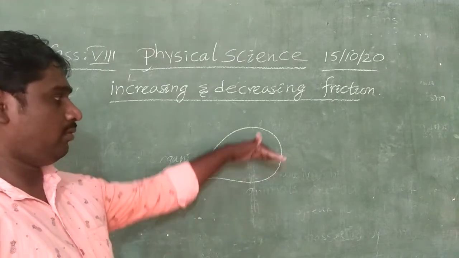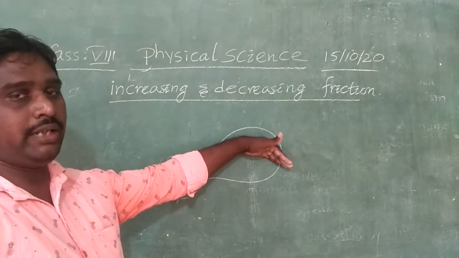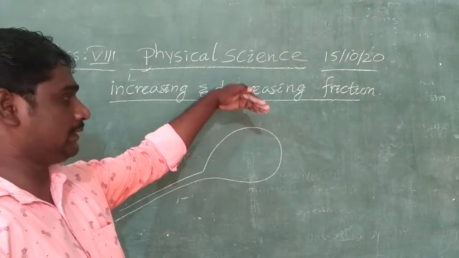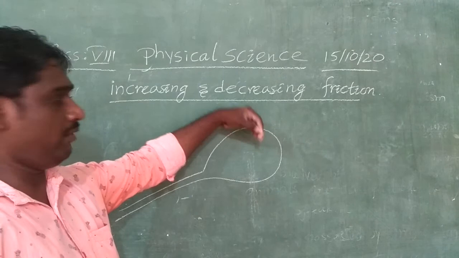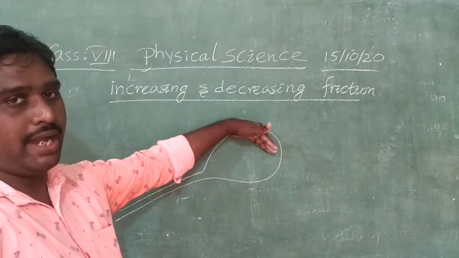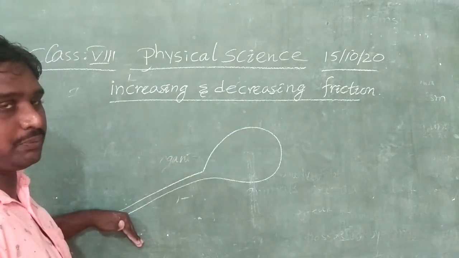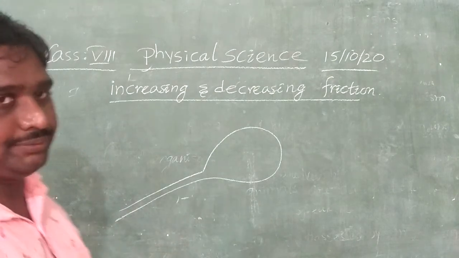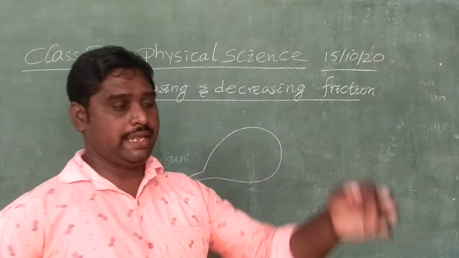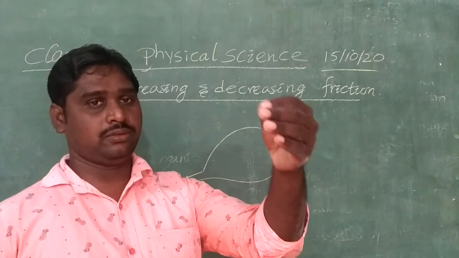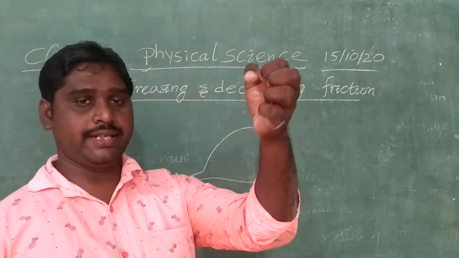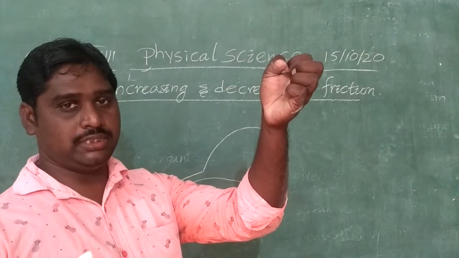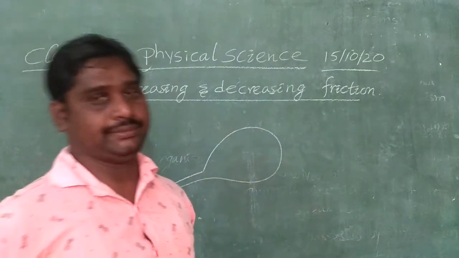One end, that is the head of the spoon, is held in your left hand, and the tail part of the spoon is held in your right hand.